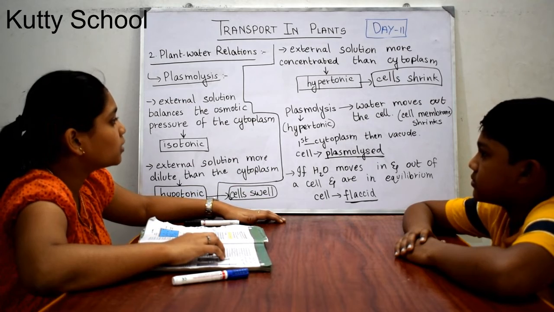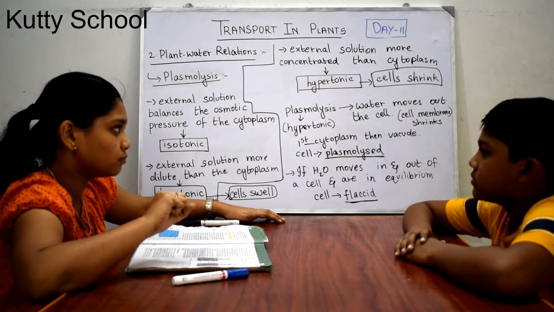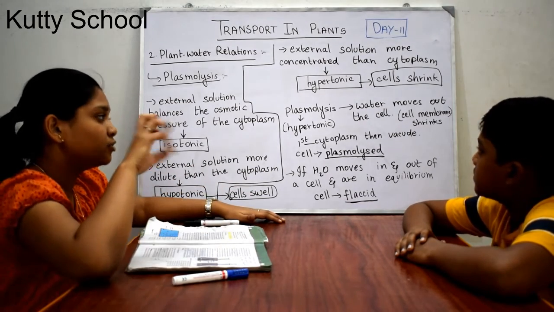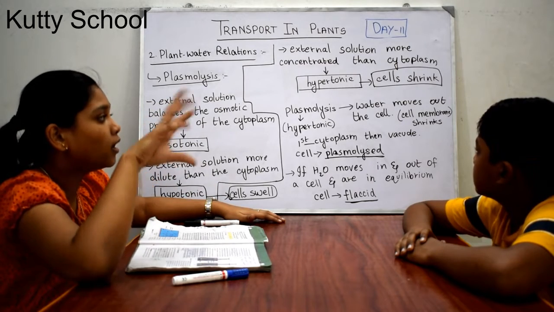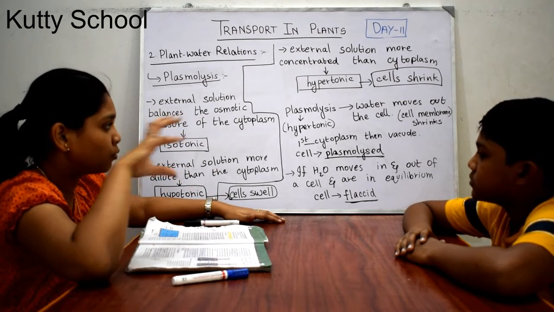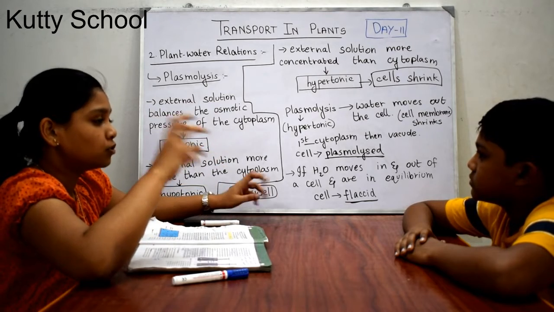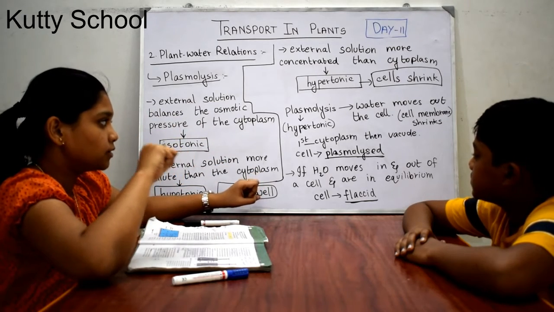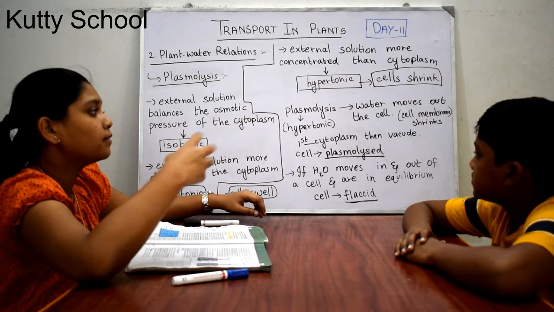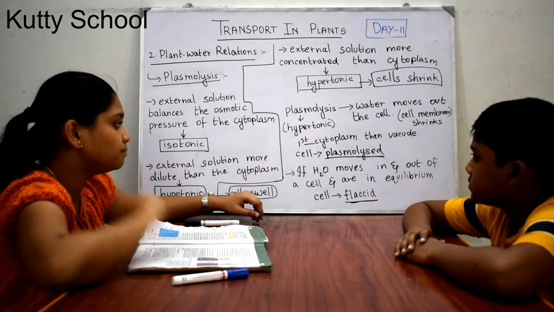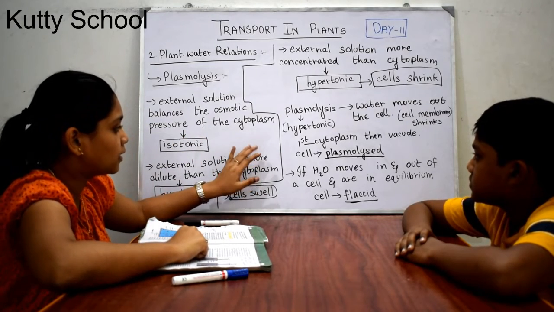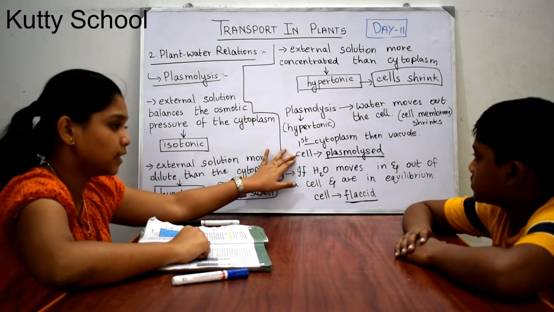Here the cell membrane shrinks, leaving the cell wall in the same place. The cell membrane only shrinks, and the vacuole also shrinks. First the cell membrane and the cytoplasm shrink, and then the vacuole will shrink. The cell at the last is known as a plasmolyzed cell.